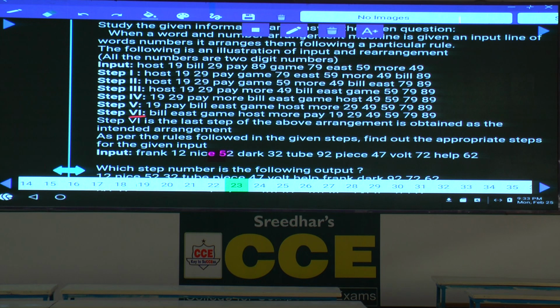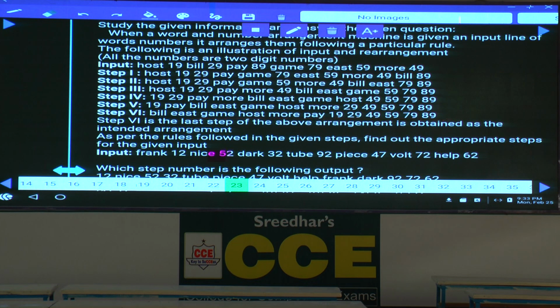Then coming to the final arrangement, all the 6 words are arranged at the first place: Bill, east, game, host, more, pay. All the words are arranged in the ascending order. Then the numbers 19, 29, 49, 59 are arranged in the ascending order. Words arranged in the ascending order, numbers arranged in the ascending order. Clear now? Then the logic is finalized.